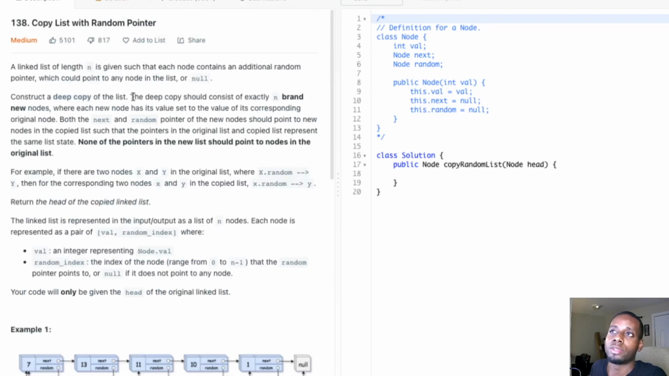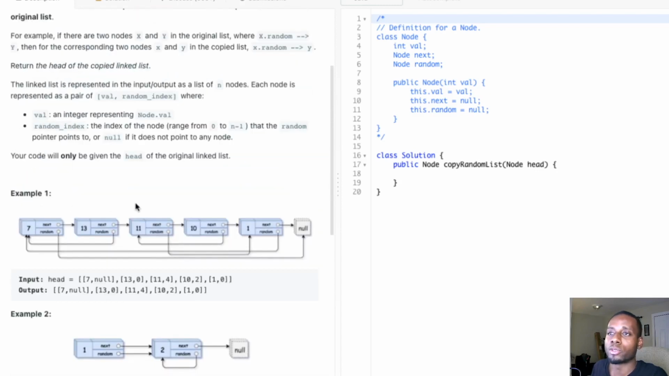The deep copy should consist of exactly n brand new nodes, where each new node has its value set to the value of its corresponding original node. Both the next and random pointers of the new nodes should point to new nodes in the copied list, such that the pointers in the original list and copied list represent the same list state. None of the pointers in the new list should point to nodes in the original list.